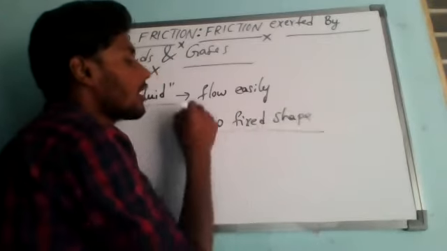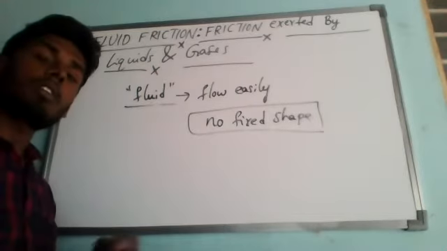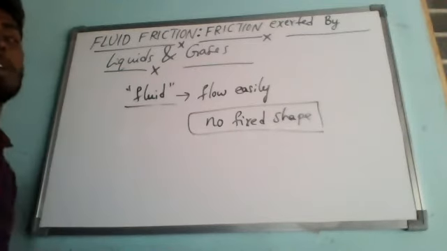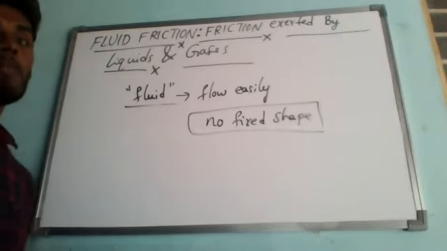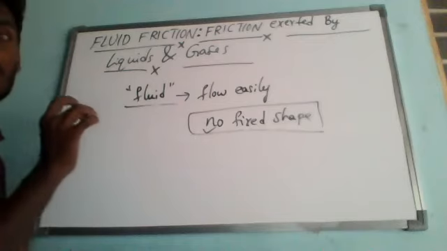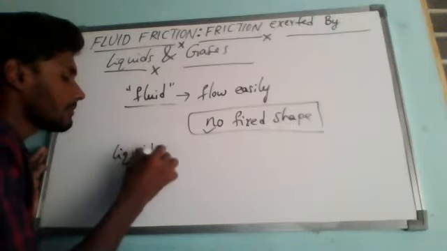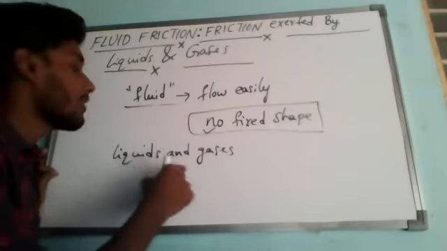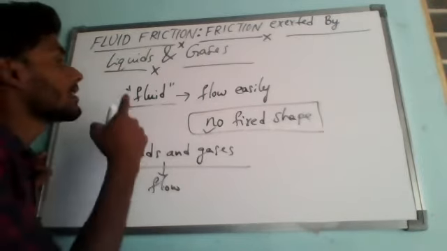It depends on where we are storing it, on the container. If you shift a fluid from one container to another container, the shape of the fluid also changes. Depending upon the shape of the container, fluids can change their shape. That is why we can say that they don't have a fixed shape. So liquids and gases are fluids. We can say that examples of fluids are liquids and gases, because they can flow easily. Both liquids and gases can flow easily. That is why we can say that they are fluids.